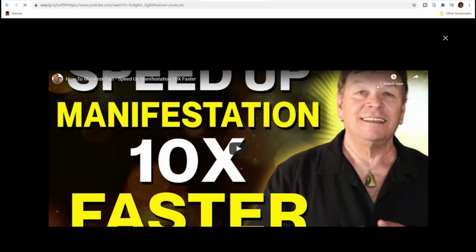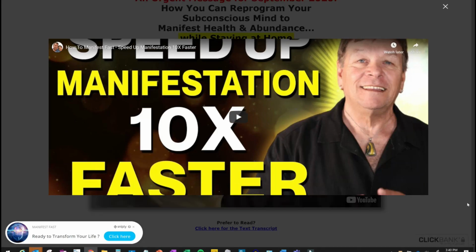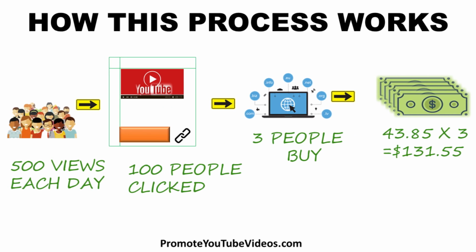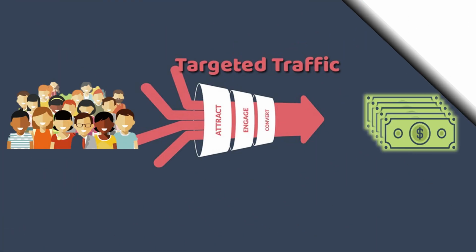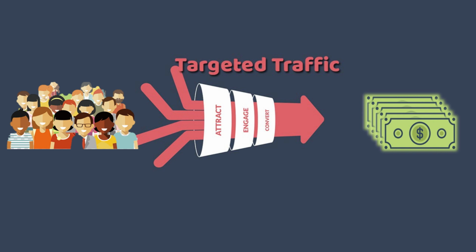When you are done, the page will look something like this. You will see the YouTube video on top and the snip you created. The idea here is that someone that watches this video will click on this button here, which will take them to the sales page with your affiliate link. That's why it's very important that you have a good video that people watch through. Which brings us to the 4th step, getting targeted traffic to the page you just created. If you promote this page to random people, you are not going to make any money. Targeted traffic means people that are already interested in this subject and the product you have to offer.